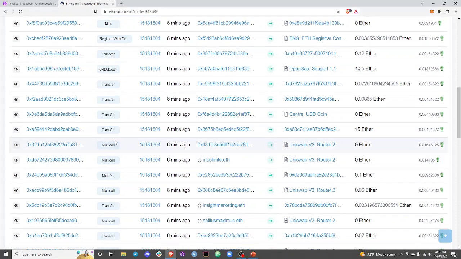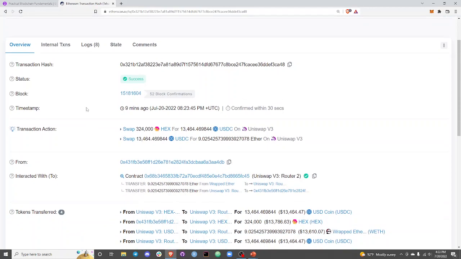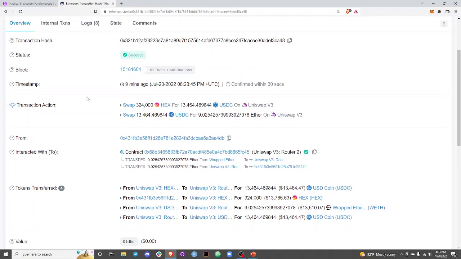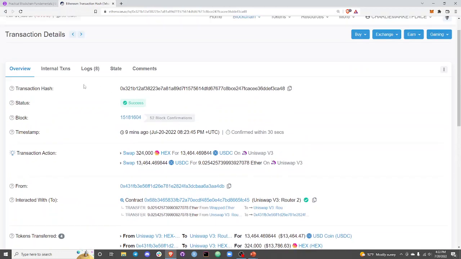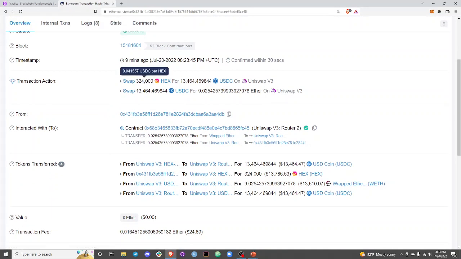Let's move to a Uniswap one. That might be a little more complicated. Okay. So this person, this is a kind of more complicated transaction. So let's start at the top. The hash, it succeeded. This is the block number. It happened 9 minutes ago now. This person did 2 trades. They swapped hex to USDC, and they swapped the exact same amount of USDC to ETH.